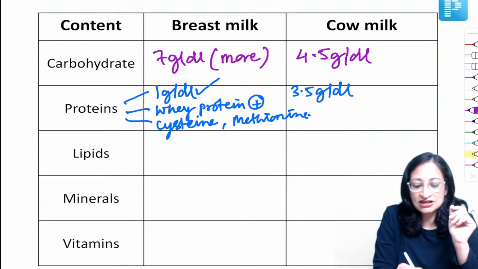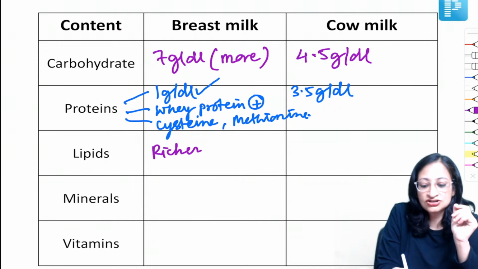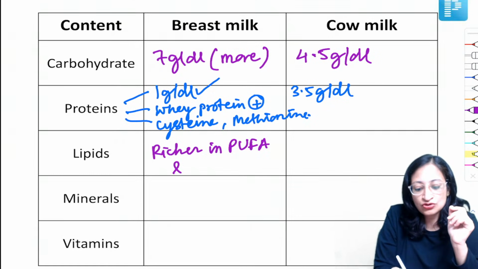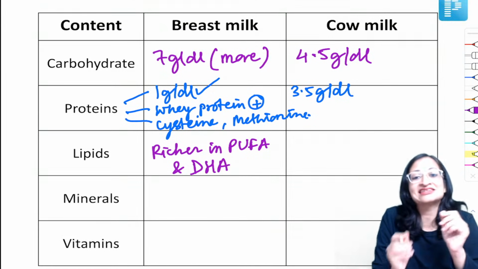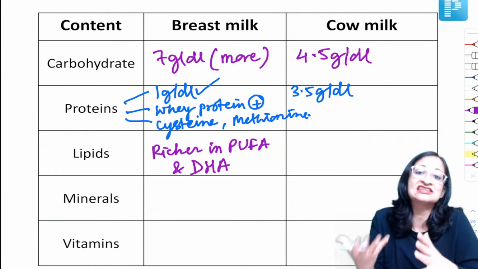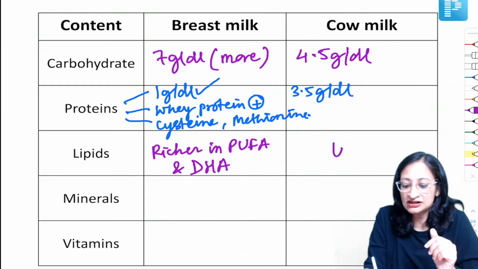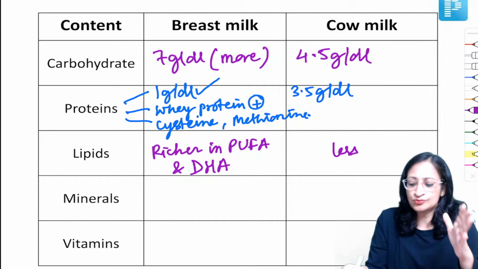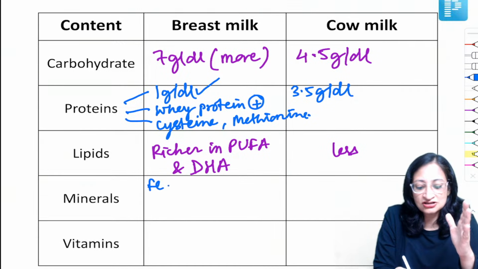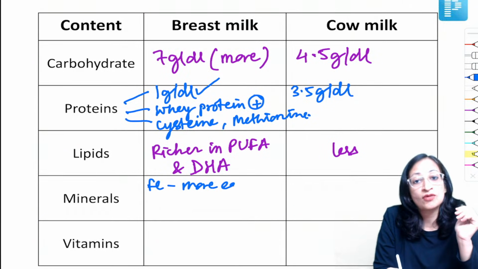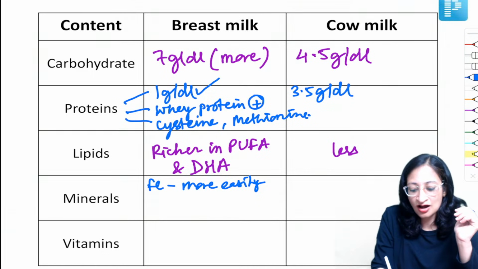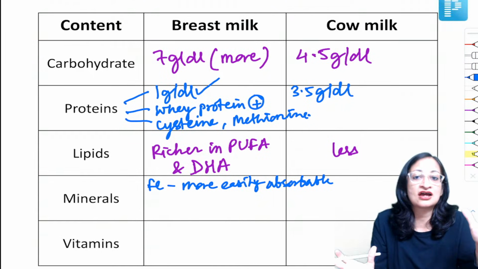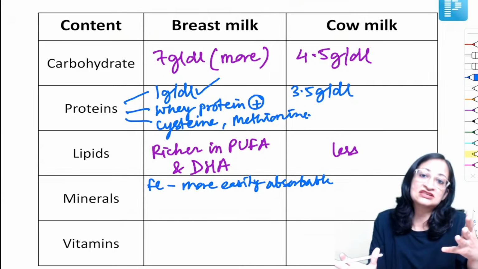So about the lipids, breast milk is richer in PUFA, polyunsaturated fatty acids, and it contains an adequate amount of DHA, or docosahexaenoic acid, which is required for the CNS development of the baby, while cow's milk has less of these. Now minerals, the iron content of breast milk is poor, and cow's milk is also poor in iron, but the iron present in breast milk is more easily absorbable.